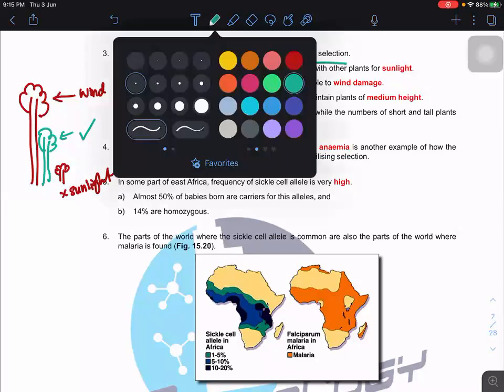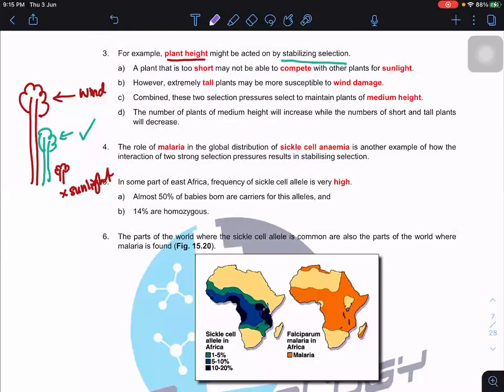Why? Because the selection now is against who? Against the two extremes. Too tall, one extreme, too short, another extreme. So these two groups will be removed. Can you see that? The plants with the genotypes or the alleles coding for very tall won't be able to survive. They won't be able to pass on the allele to the next generation. So that's why the allele frequency for the intermediates will continue to increase.